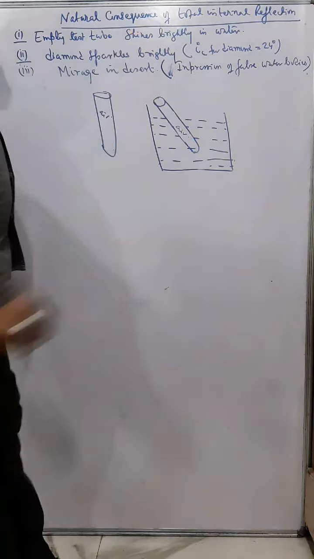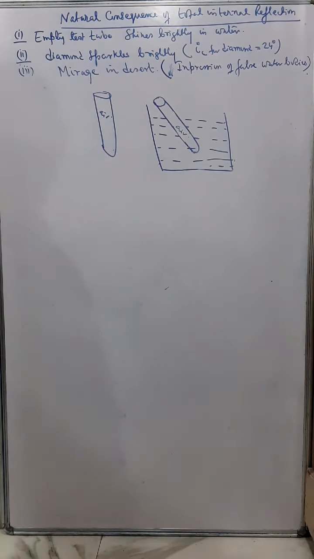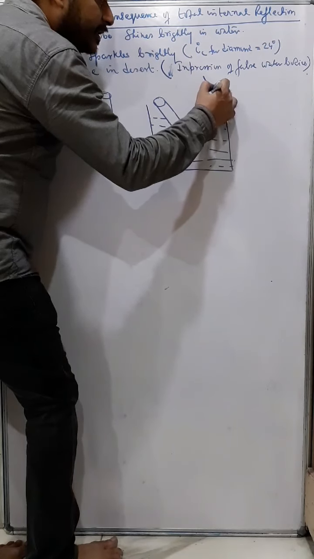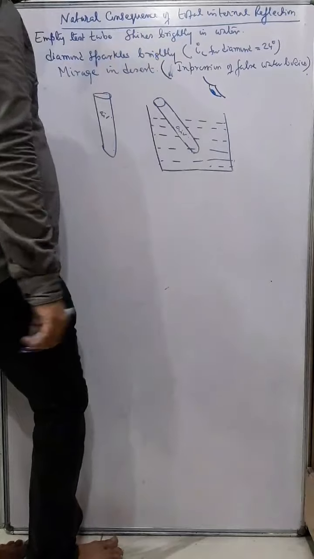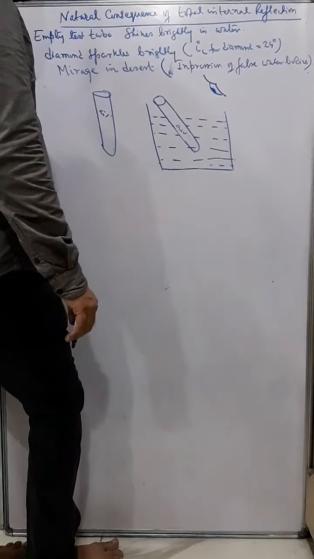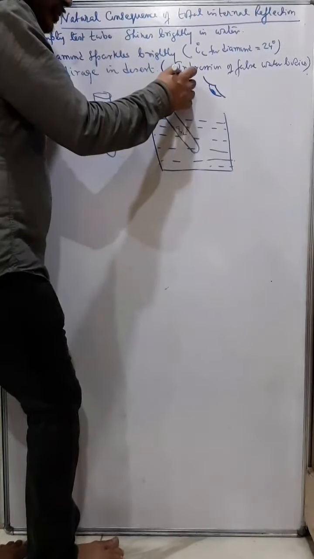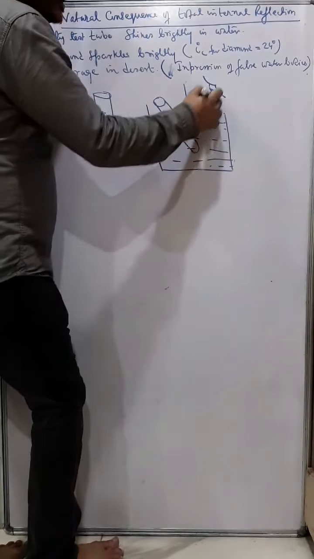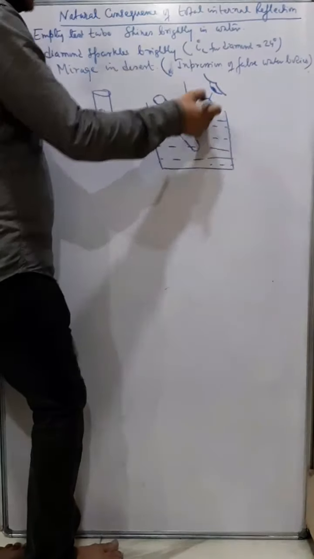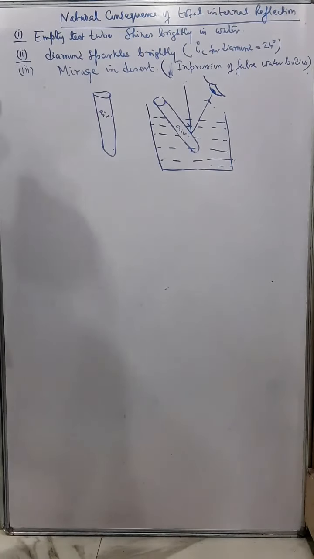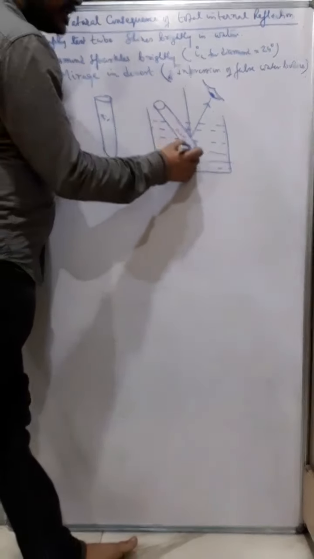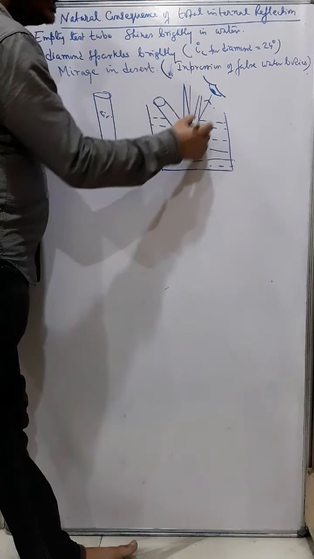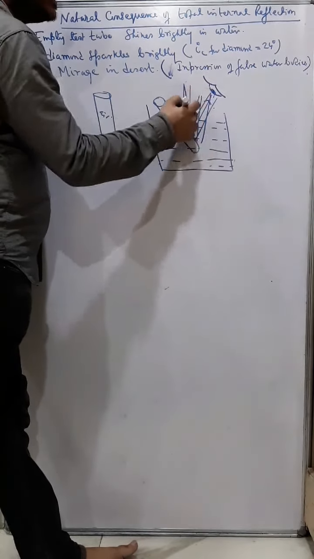Why? It is again due to total internal reflection. Now try to understand when a person can see this test tube. You know, from the concept of reflection, that whenever light strikes a surface and reflects to the eye of the observer, only then can we see that object. Now on this test tube, infinite rays of light are falling and they are reflecting, and therefore the person can see this object.